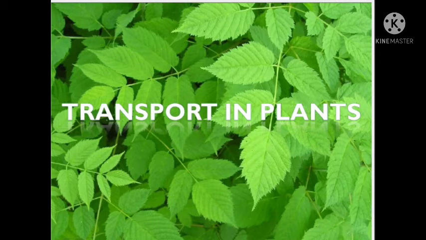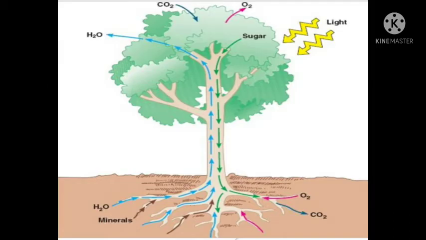The transportation of gases takes place by the diffusion process, and oxygen and carbon dioxide are easily taken up by all the surface of the plant and need not be transported.